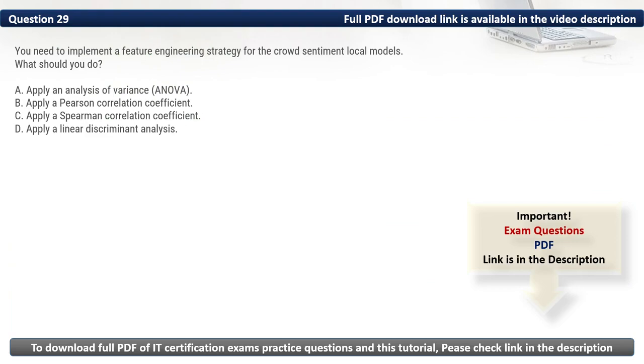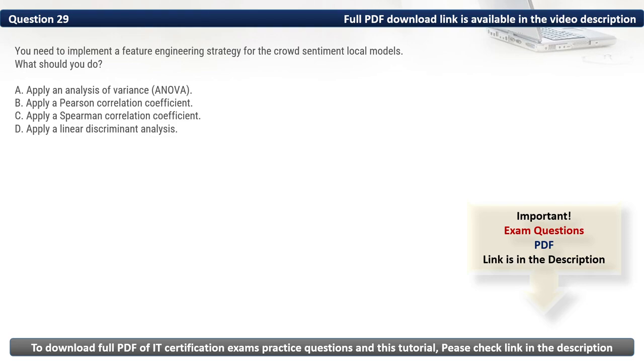Question 29. You need to implement a feature engineering strategy for the crowd sentiment local models. What should you do? Firstly, let's eliminate the incorrect options. We have A. Apply an analysis of variance. It is useful for testing differences between means but does not extract features for classification.